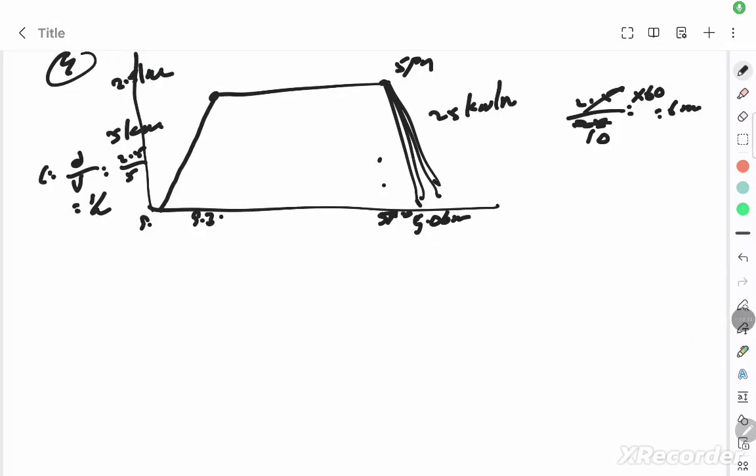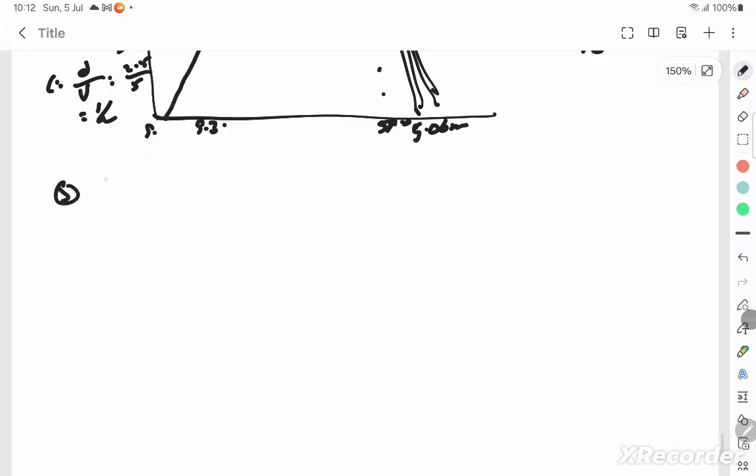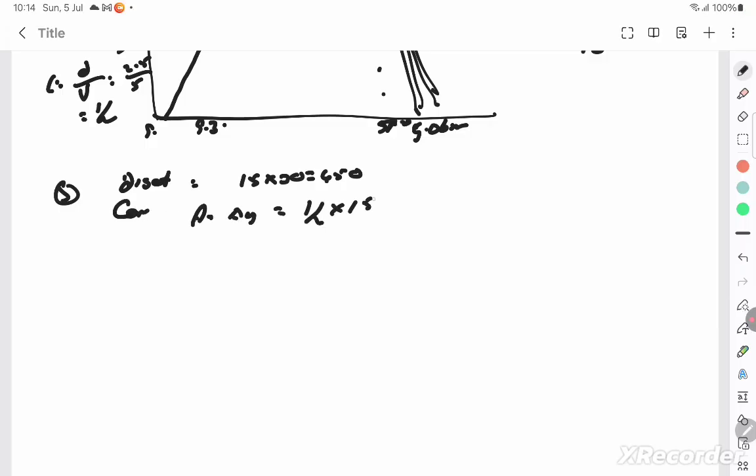So let me continue with the recording. In the fifth sum, if you see, the scooter is going through a distance of area under the rectangle. Okay, the area of the rectangle is 15 into 30, which is 450. And that will be the distance traveled by the scooter. And till that common point, distance covered by the car. The car distance is the area of a triangle, which is half into 15 into 45. So you get this.